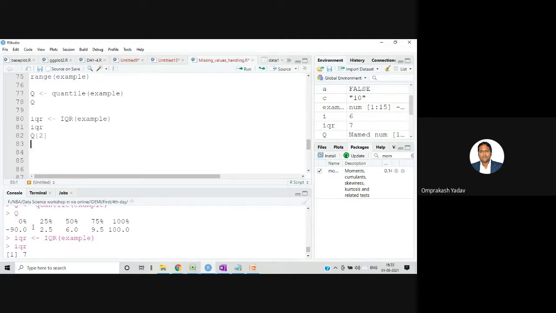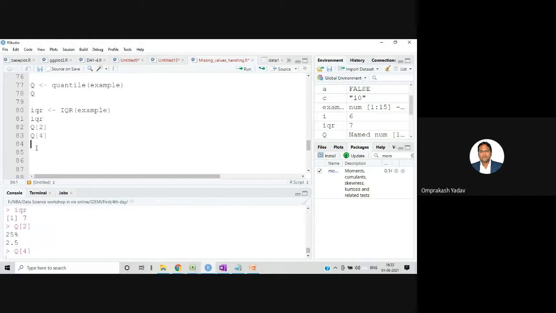So here Q1 is this one, and this Q2 is 2.5. Then Q3, I'm indexing it and getting the value. So Q4, if I say, it will give me 9.5.